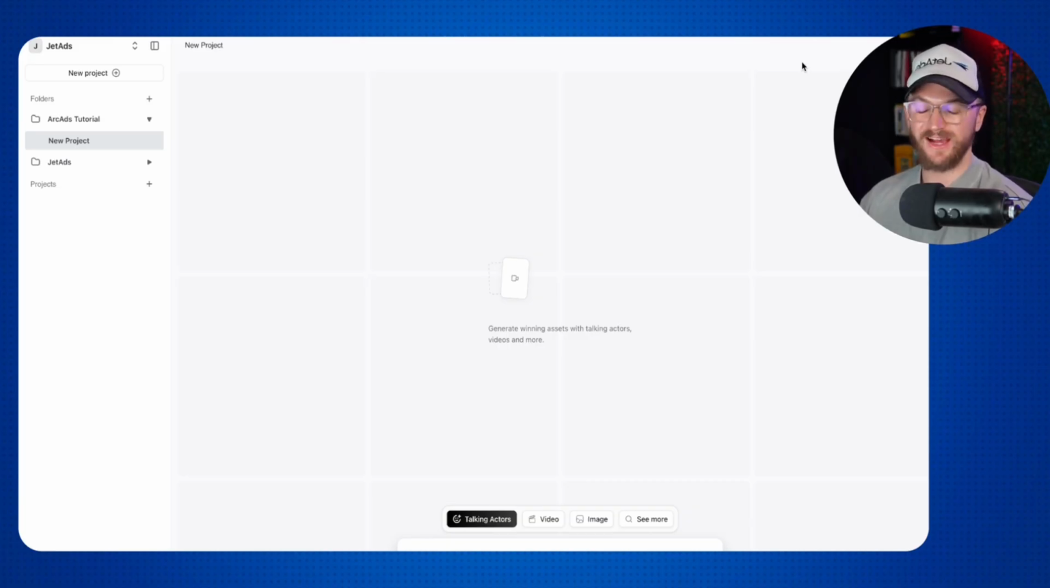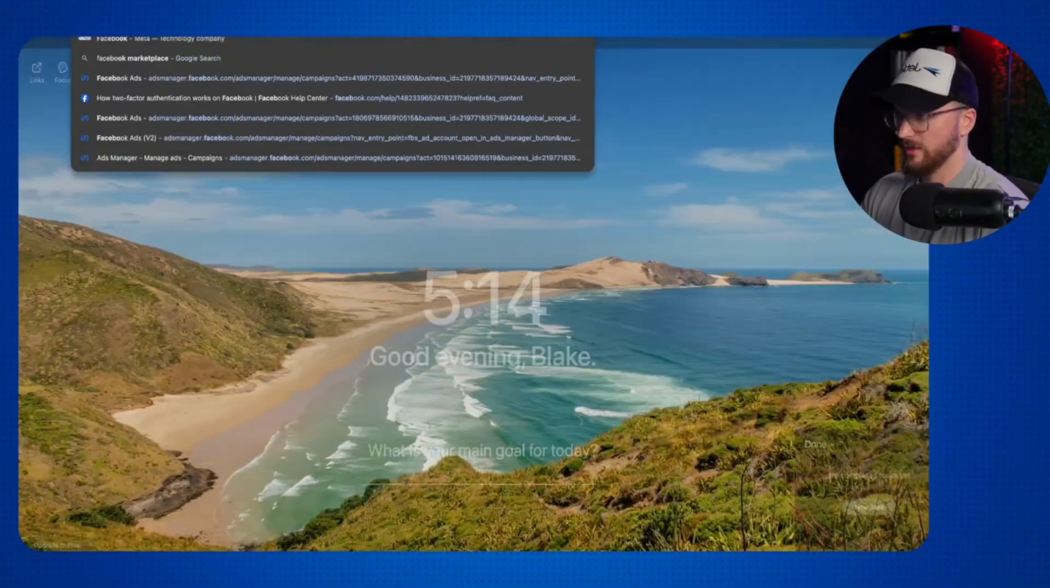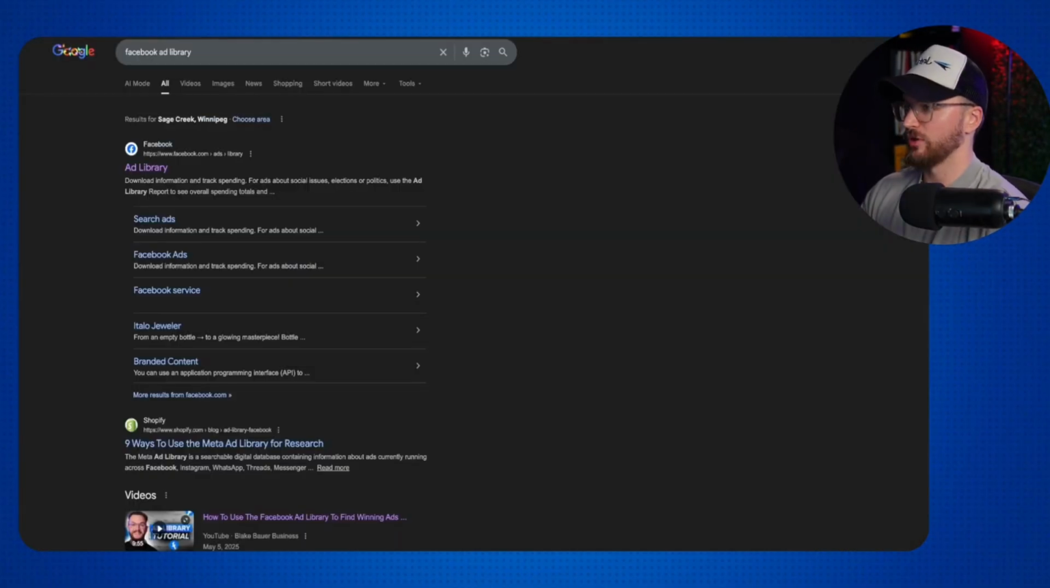And the best way to actually use it is to use the speech-to-speech function, which I'll show you how to use. And then we can go ahead and select our actors to read off that script, and then it will automatically produce those AI ads for us. So let's go ahead and jump over into Facebook ad library.